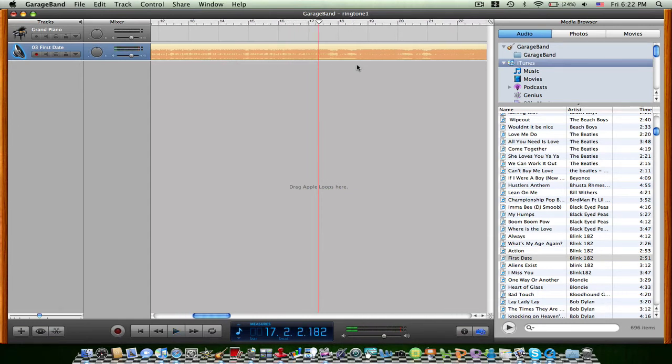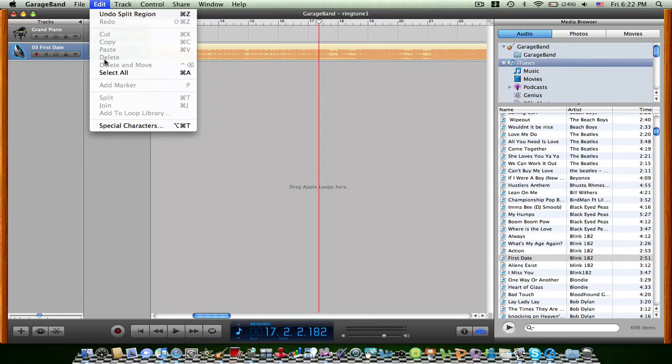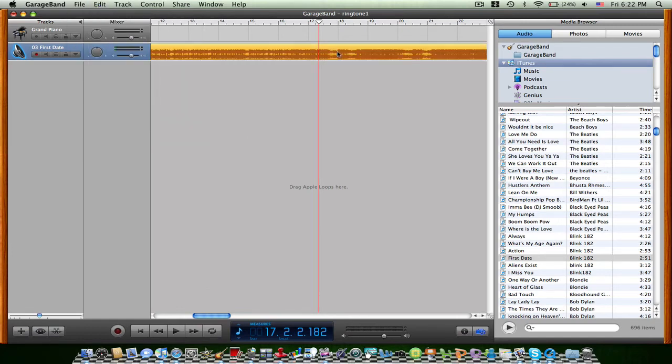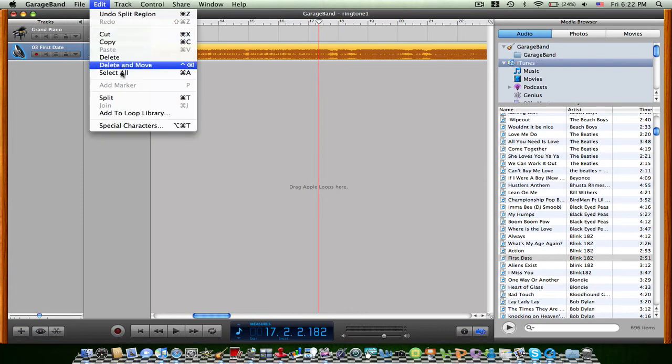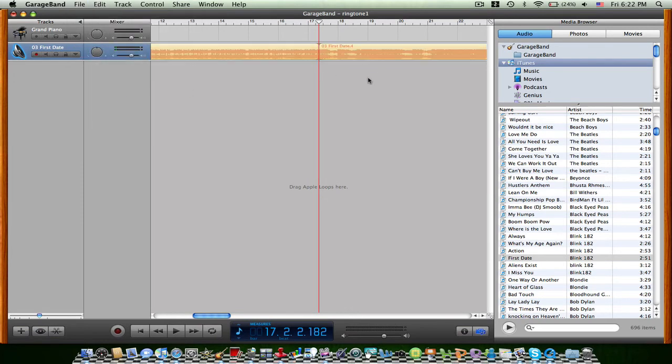And that's where I want it to stop. Now I go to edit. Edit. There you go. Edit. Split again. Now we can delete the back and delete the front, so we just have the ringtone.